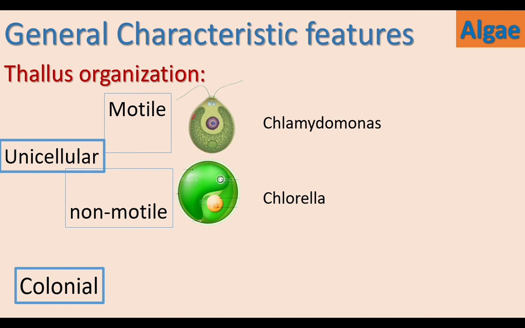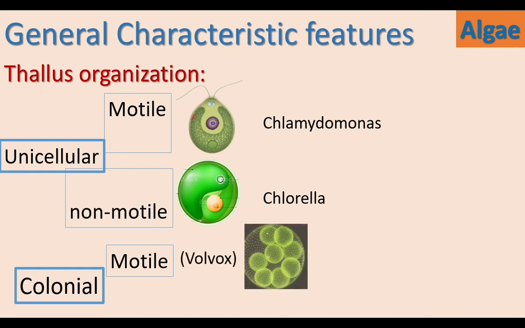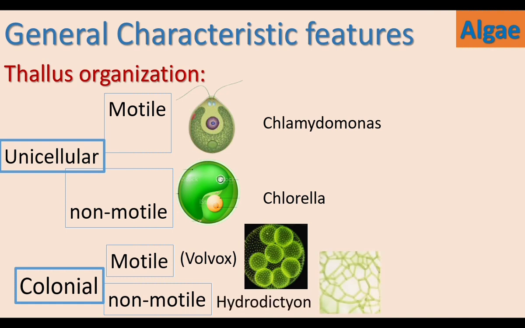Some algae live as groups called colonial. Colonial motile alga is Volvox. Volvox lives in groups. Colonial non-motile alga is Hydrodictyon.